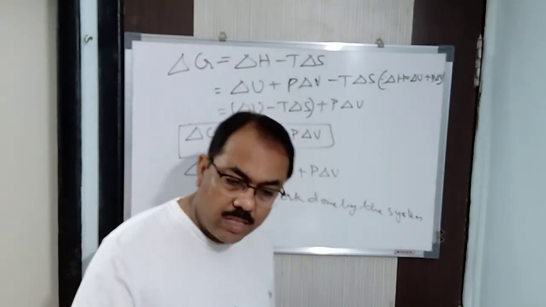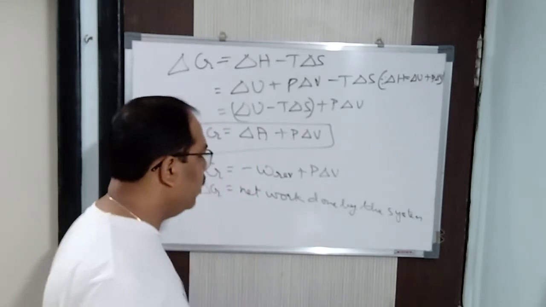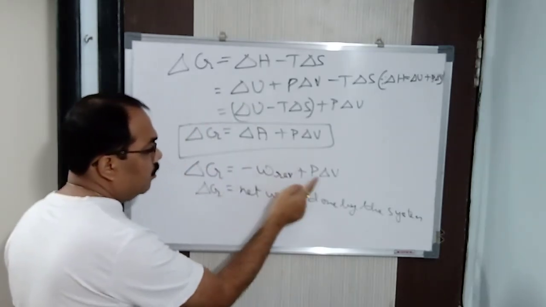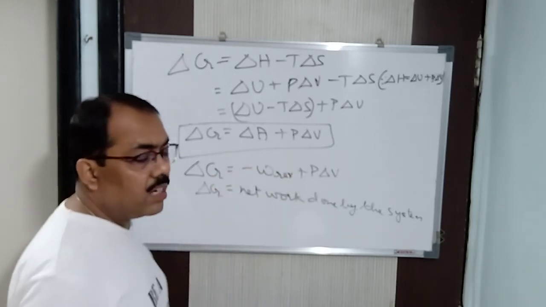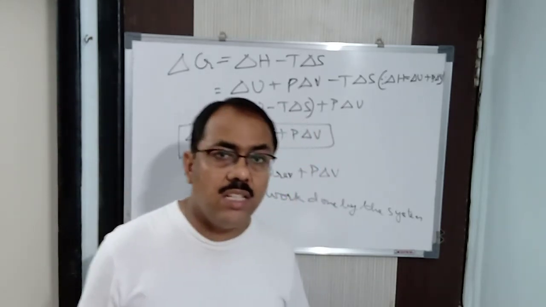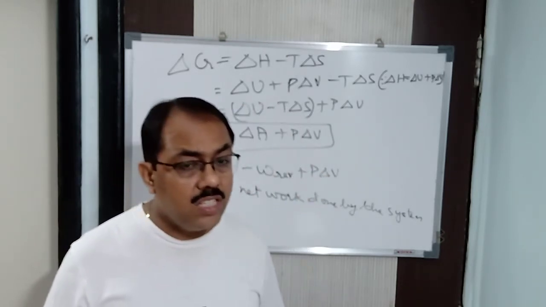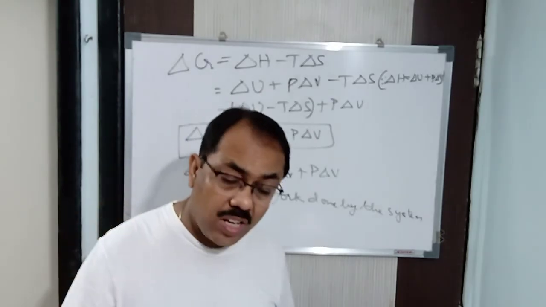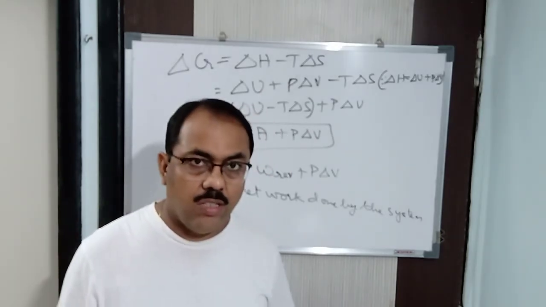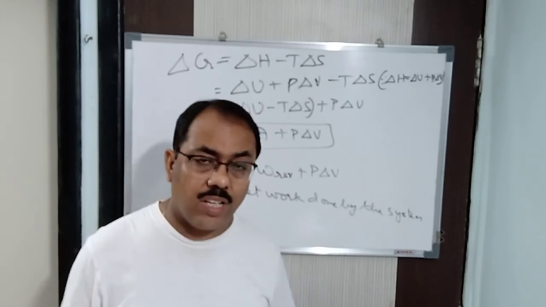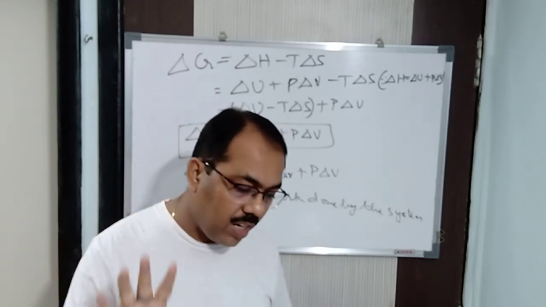So again I repeat, if del G is negative, the reaction is said to be spontaneous. If del G is positive, then the reaction is said to be non-spontaneous. When will it be positive? If this minus this is positive, that is, if this value is more and this value is less, then it is non-spontaneous. And if del G is 0, then the reaction is said to be in equilibrium. Non-spontaneous means it is not feasible. That we come to know.